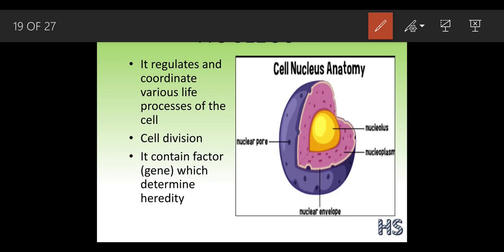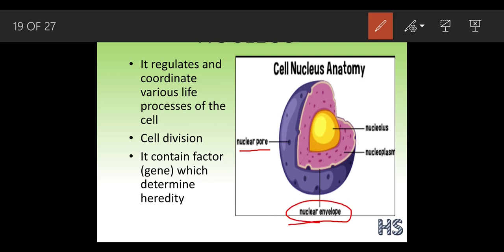See, there are small pores, they are called nuclear pores. A pore means the hole we can see here. This is the nuclear envelope. The nuclear envelope means the nuclear membrane only.